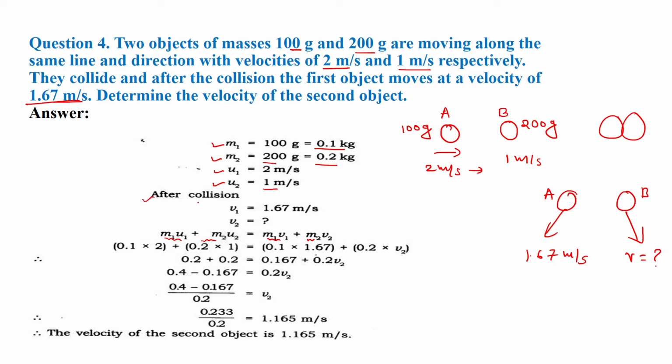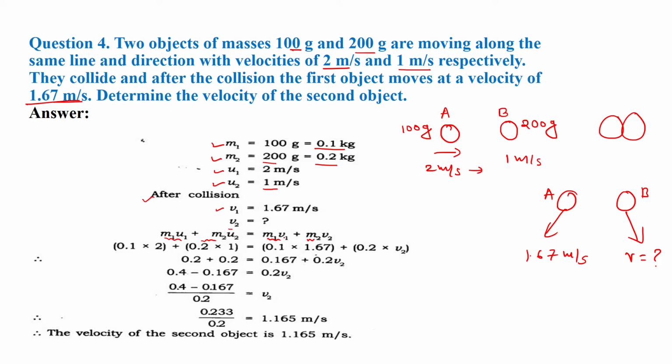So after collision, what will be the velocity of the first object? It is given, v1 is equal to 1.67 meter per second. Now we have to find the velocity of the second object, which we consider as v2. Let's use the law of conservation of momentum: momentum before collision is equal to momentum after the collision. m1 u1 plus m2 u2 is equal to m1 v1 plus m2 v2.